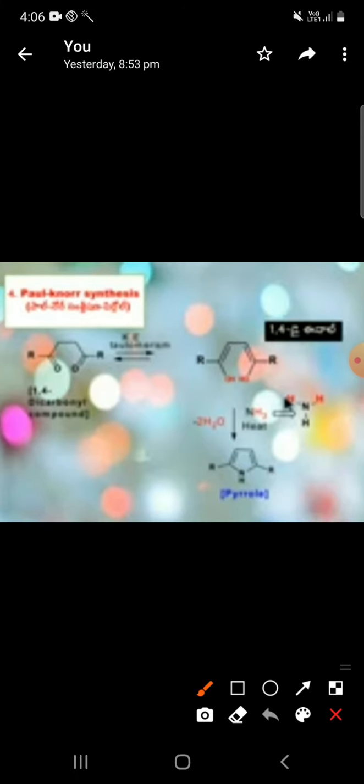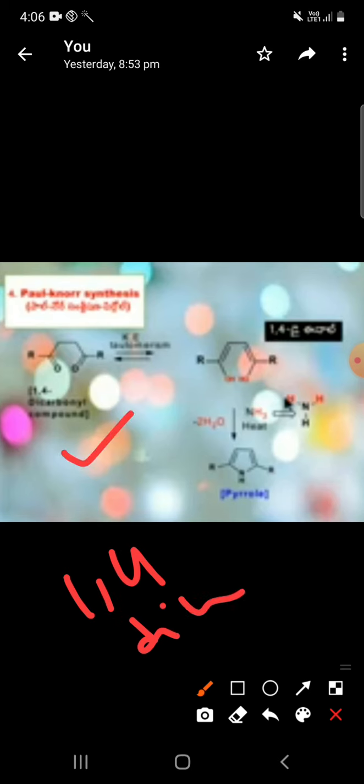First of all, what is the reactant here? 1,4-dicarbonyl compounds. Paal-Knorr synthesis means 1,4-dicarbonyl compounds. We can take this as the reactant. It undergoes keto-enol tautomerism, as I told earlier, which will continue here. The ketone will be converted into an enediol, and it is treated with an ammonia molecule. Enediol, diol means what? Here nitrogen has 3 bonds, here hydrogen and OH, and the hydrogen and OH will go outside.